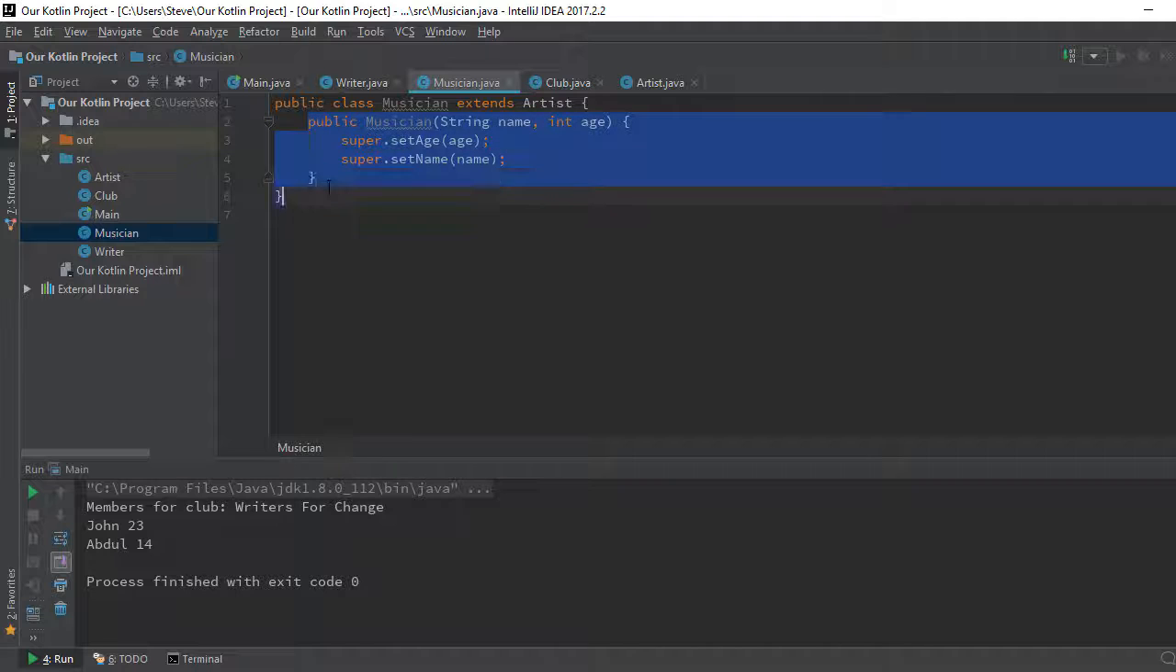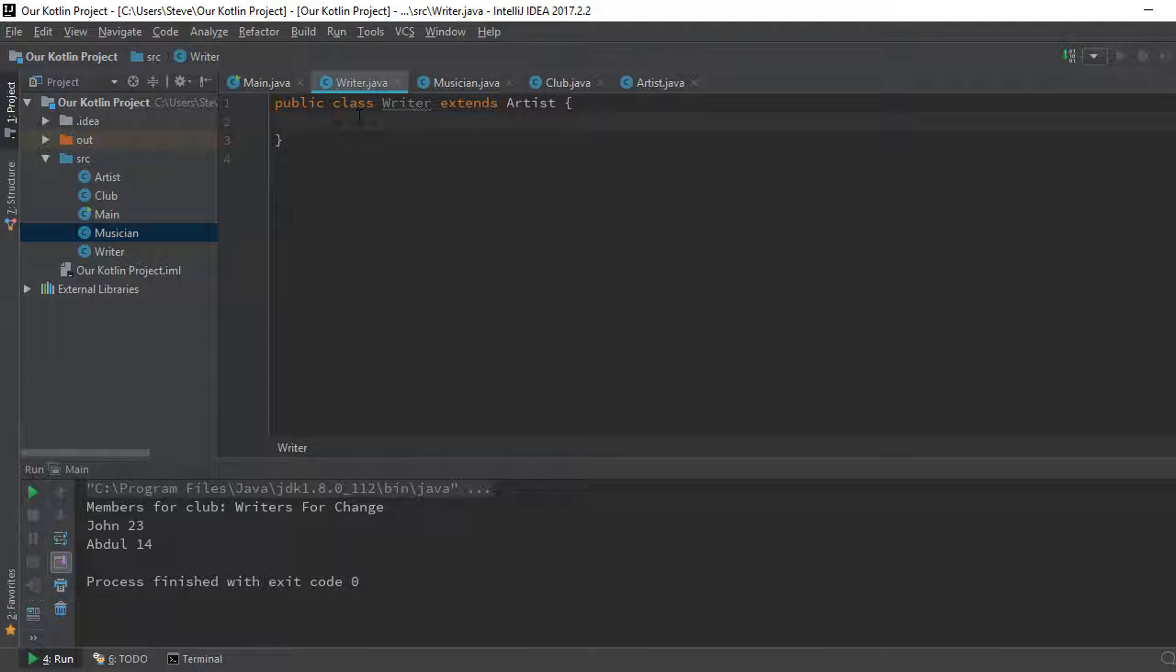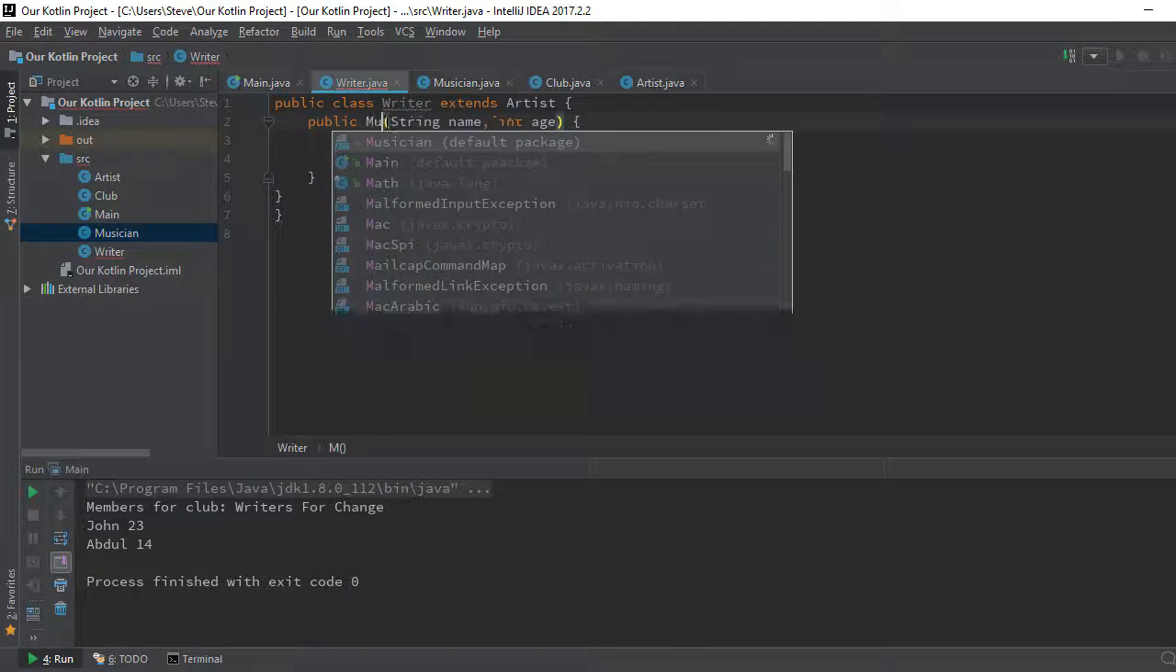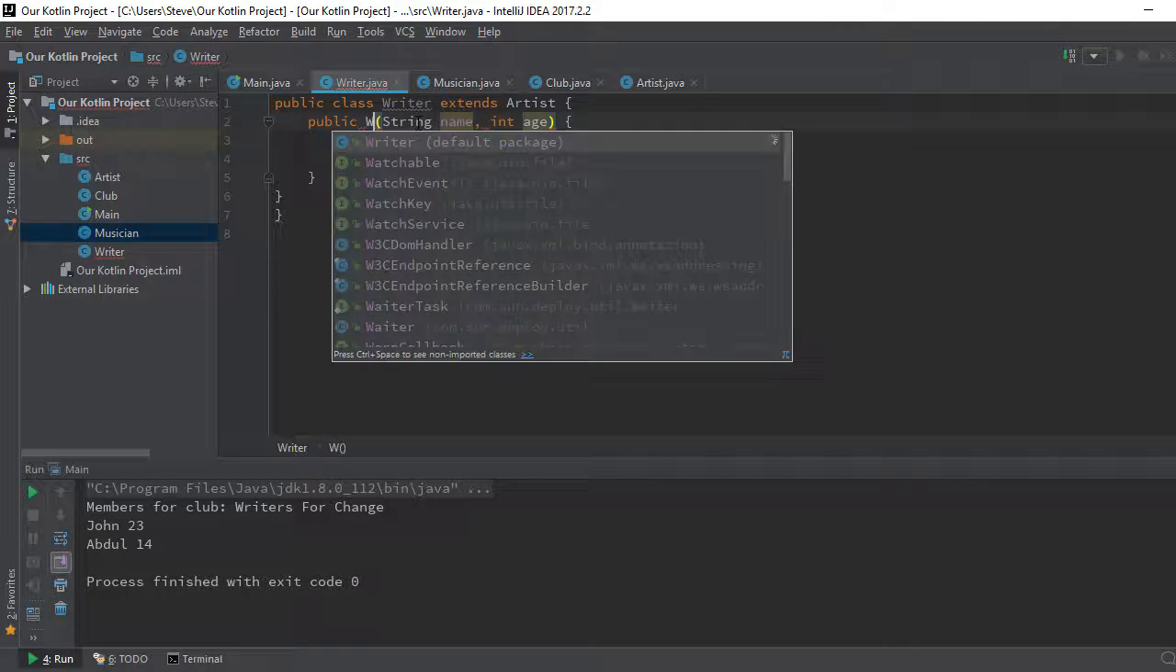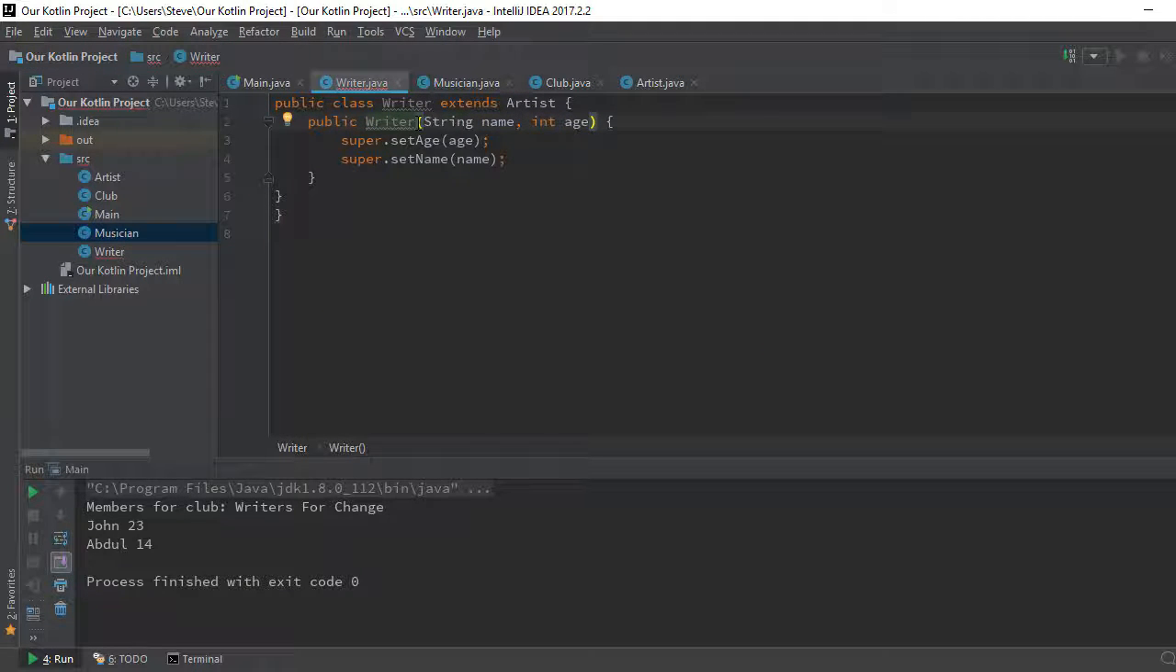Let me copy this. All right, like I told you, I hate typing, so I'm gonna copy and paste and rename this musician. Oh, sorry, musician. So we have our musician, public musician. Where am I getting wrong? Writer. Can you imagine? Writer. Good. So we now have our writer and we have our musician.